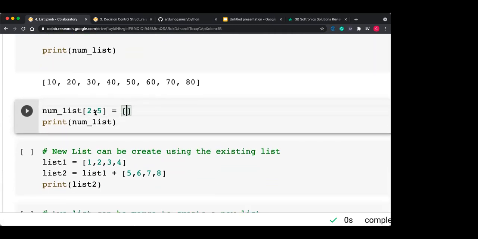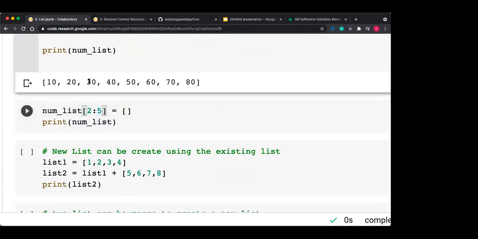Now if I want to delete some items, which items do I want to delete? 2 to 5. 5 is not inclusive, so 2, 3, and 4. So 2 means 30, 40, and 50. I want to delete these, so I want to empty this particular part of the list.